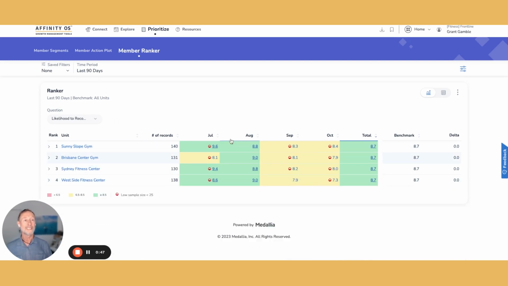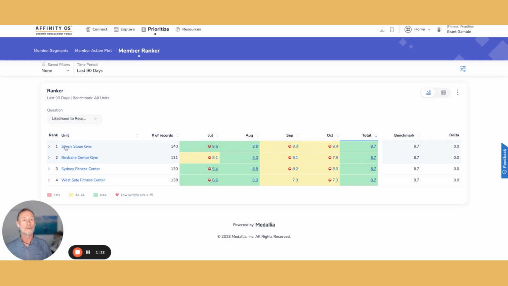And you can also dig into these metrics. So if you see, for example, and what I would look for here is the low numbers and the high numbers. The low numbers are showing you things that maybe you need to be concerned about. And the high numbers are showing you best practices. They're doing something right here. What are they doing? And you can also see it changes over months.